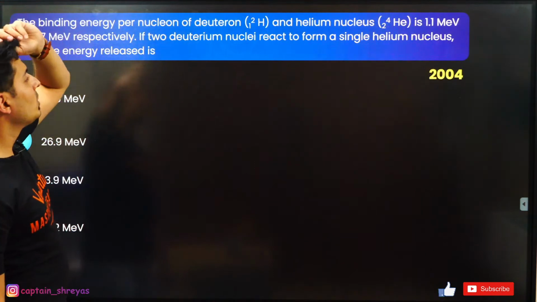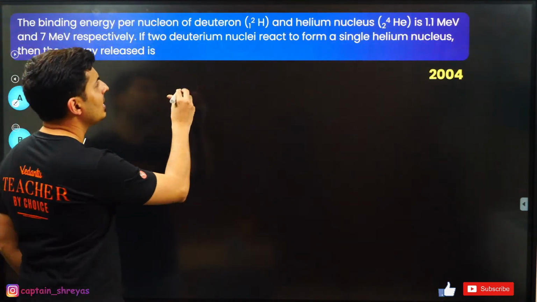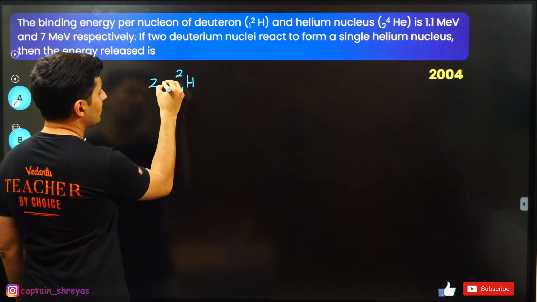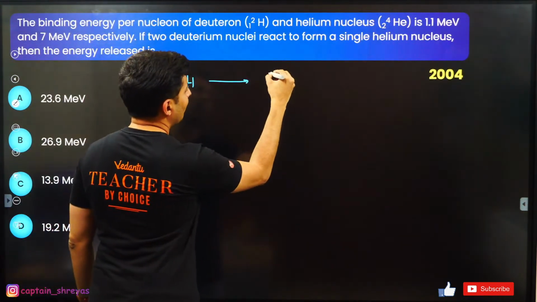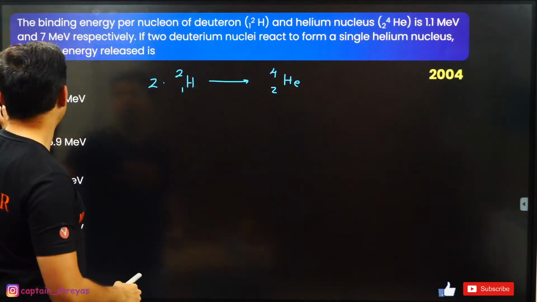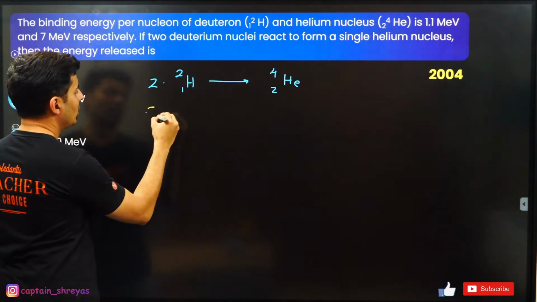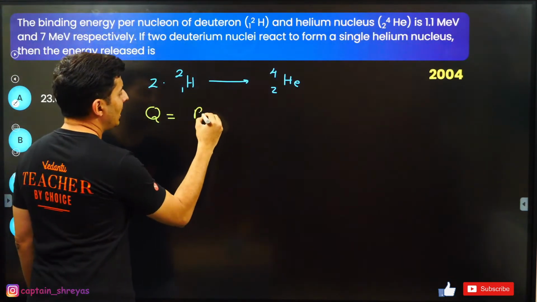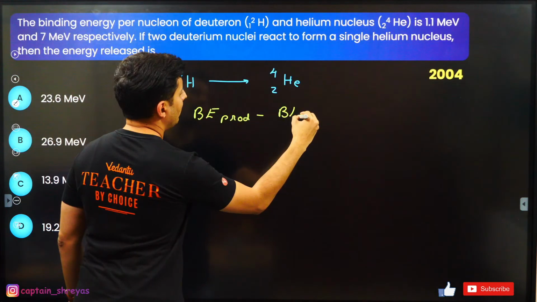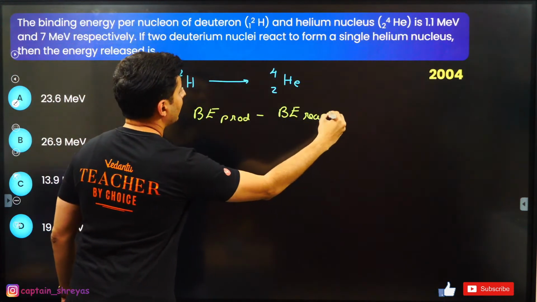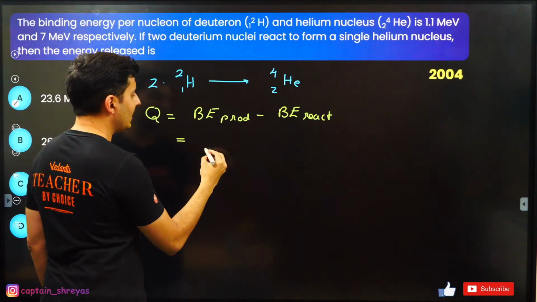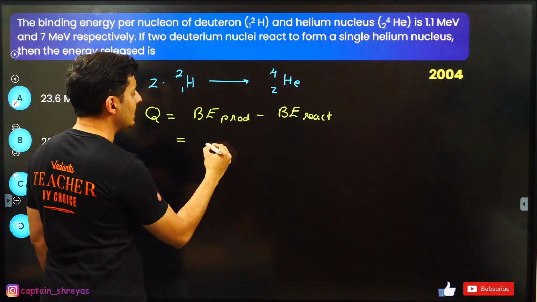If the two deuterium nuclei react to form a single helium nucleus, that means 2H1, but there are 2 atoms of that, gives you 1 helium nucleus. So here is my take on this. In order to find the energy, find the binding energy of the product and subtract it from the binding energy of the reactant. Here the product is helium, so basically binding energy of the helium.